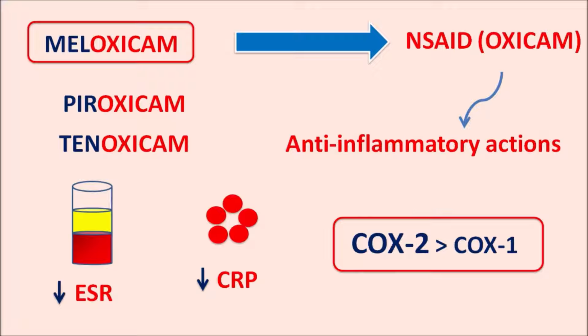Due to the selective inhibition of COX-2, this drug shows somewhat fewer side effects related to inhibition of COX-1, such as gastrointestinal and renal side effects, which are mainly produced by inhibition of the COX-1 enzyme. Particularly, this selectivity is observed at low doses of meloxicam. But when this drug is used at high doses, this selectivity is lost and it can inhibit both COX-2 as well as COX-1 enzyme.